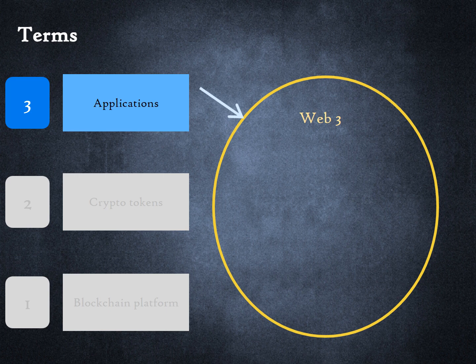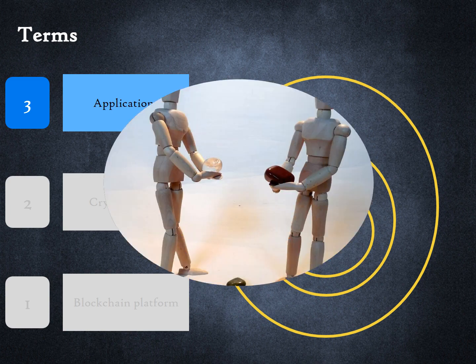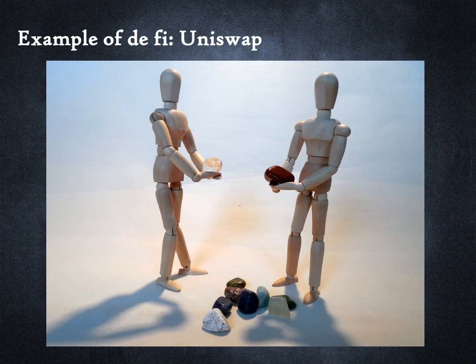The term Web3 refers to all applications built on the blockchain. The term DApps refers to applications provided by decentralized entities. The term DeFi refers to a subset of DApps that are financial services specific. Next, we will do a deep dive on one illustrative example of decentralized finance, namely Uniswap.